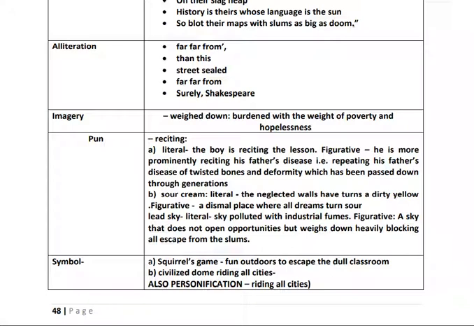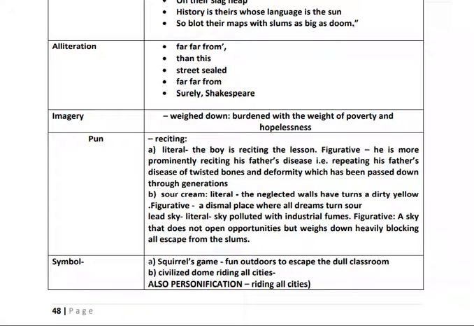Lead sky. Again in a similar way, a sky polluted with industrial fumes, and a sky that does not open opportunities, but weighs down heavily, blocking all escape from the slums. So, three in particular: one is reciting, one is sour cream, and the third one is lead sky. These are the examples where the poet is playing with the words.